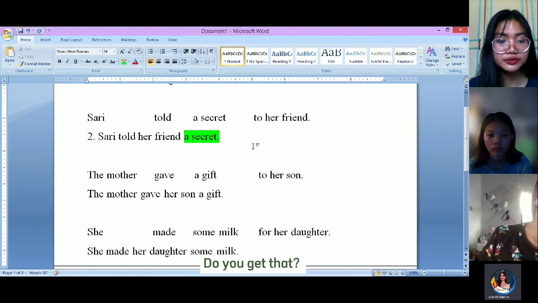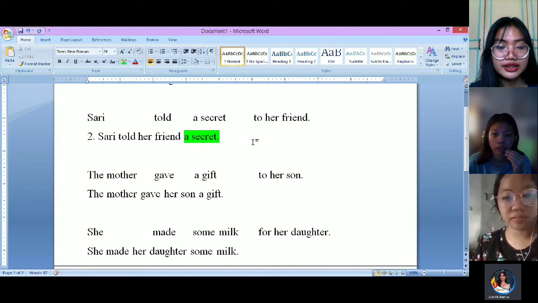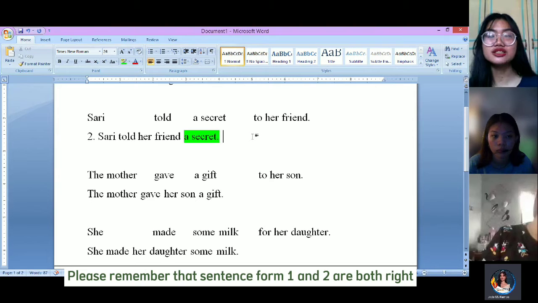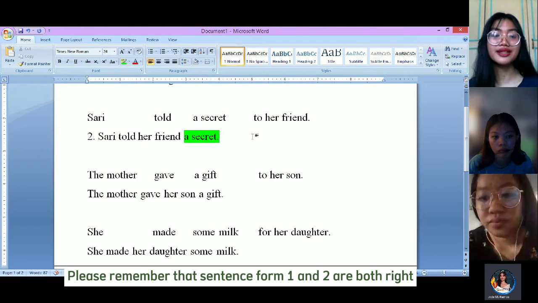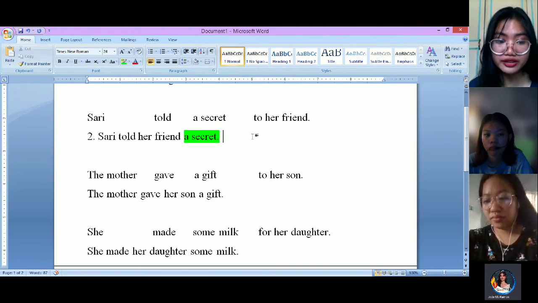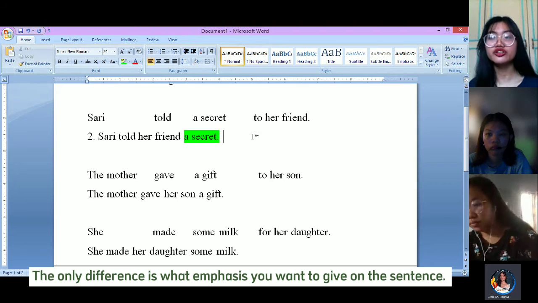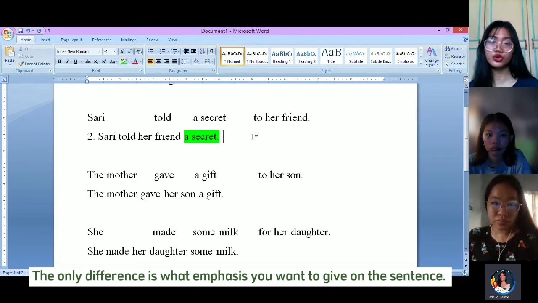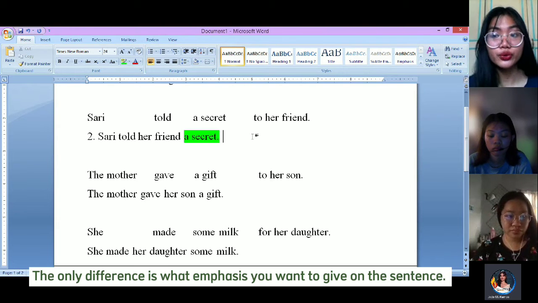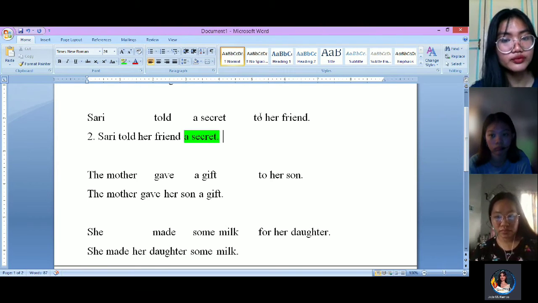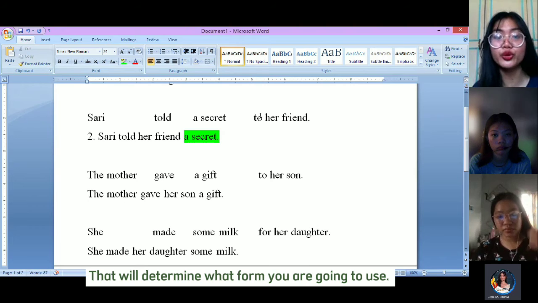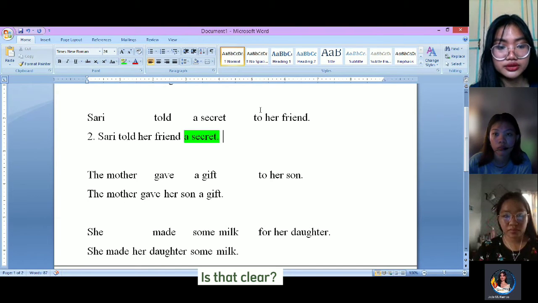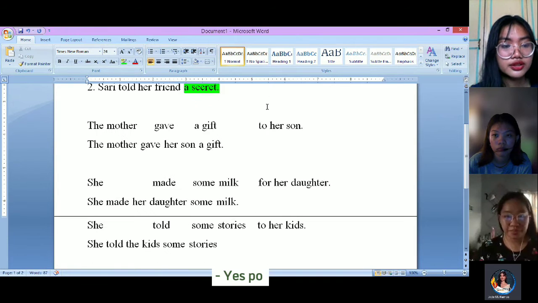Okay? Do you get that, class? Yes po. Please remember that the sentence form number 1 and the sentence form number 2 are both right. But the only difference is the emphasis you want to give to the sentence. So that will determine what form you are going to use. Okay, is that clear? Yes po.